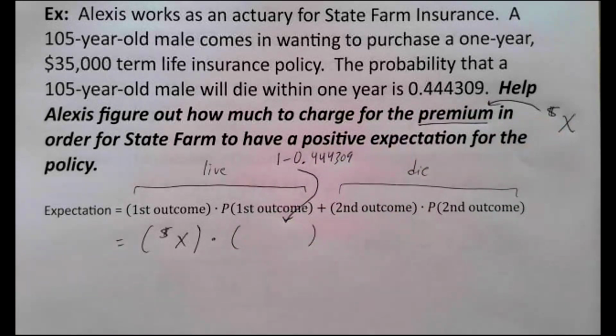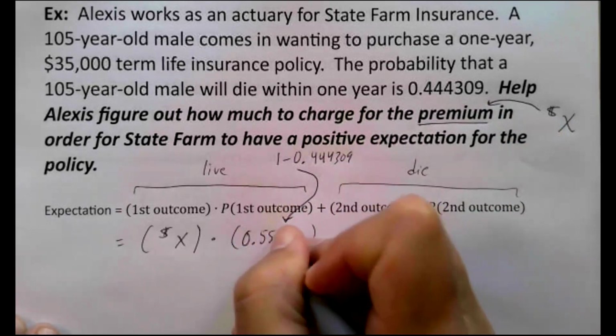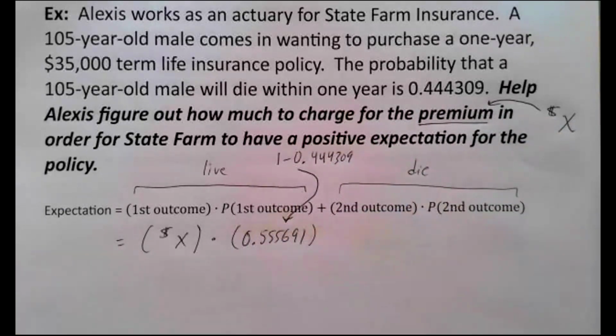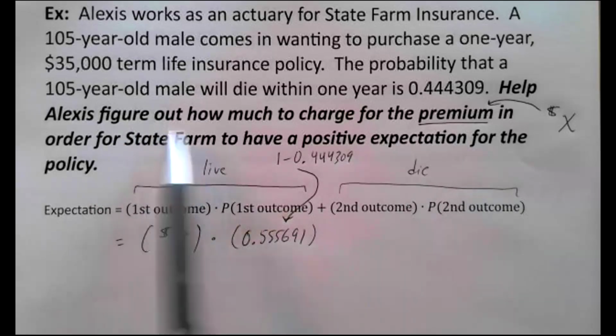Okay, so go ahead and do that. 1 minus 0.444309 is 0.555691. So again, what are we looking at? This is the amount of money the insurance company will make. This is a positive number here because that's what the person paid in the premium. But we don't know what it is yet. We're trying to figure it out.